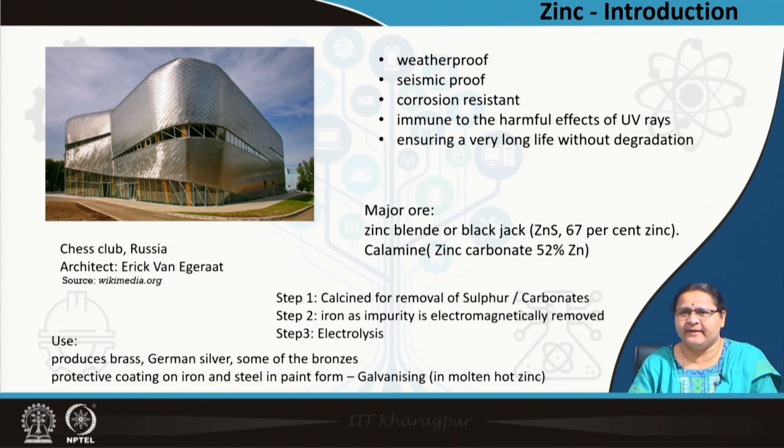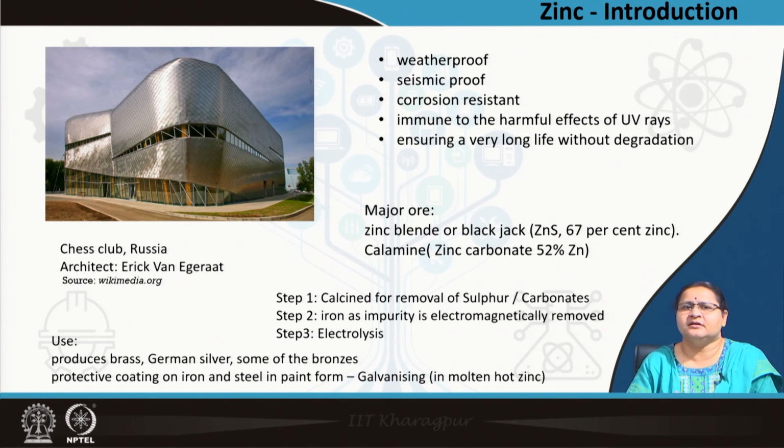Zinc blende or blackjack is its ore, and calamine or zinc carbonate is its other ore. Again, you see stepwise it is written: calcining, which involves removal of the sulfur or the carbonate, then removal of iron and impurities through an electromagnetic process, and then finally getting the pure form of zinc through electrolysis.